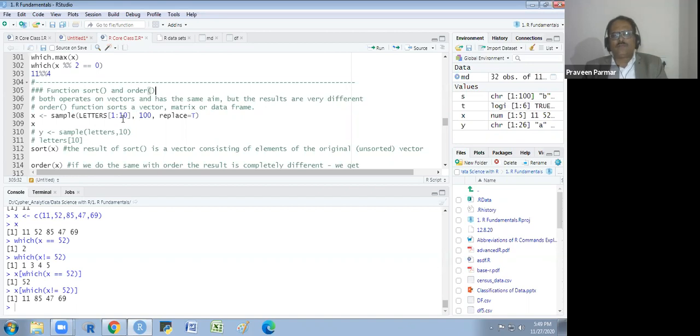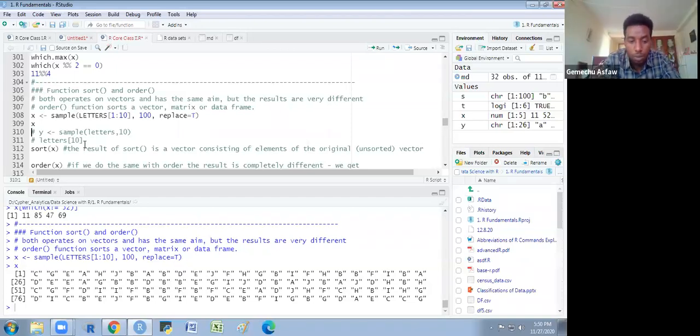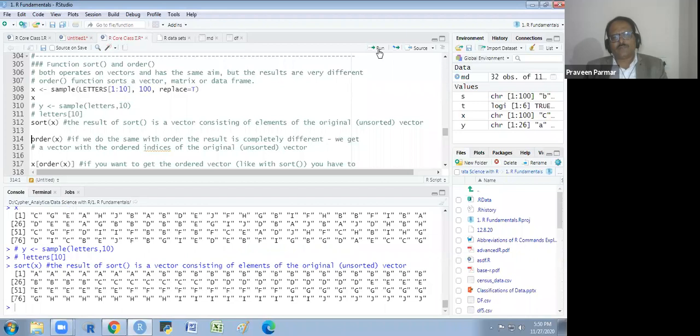So here I am making one vector with the first 10 letters of the English alphabet, sampling 100 times with replacement, because only 10 letters I am selecting, so this I am getting. Now what I am doing, I will sort X. I use the sort function for this X variable, and I see what I get. It has been arranged in dictionary order.